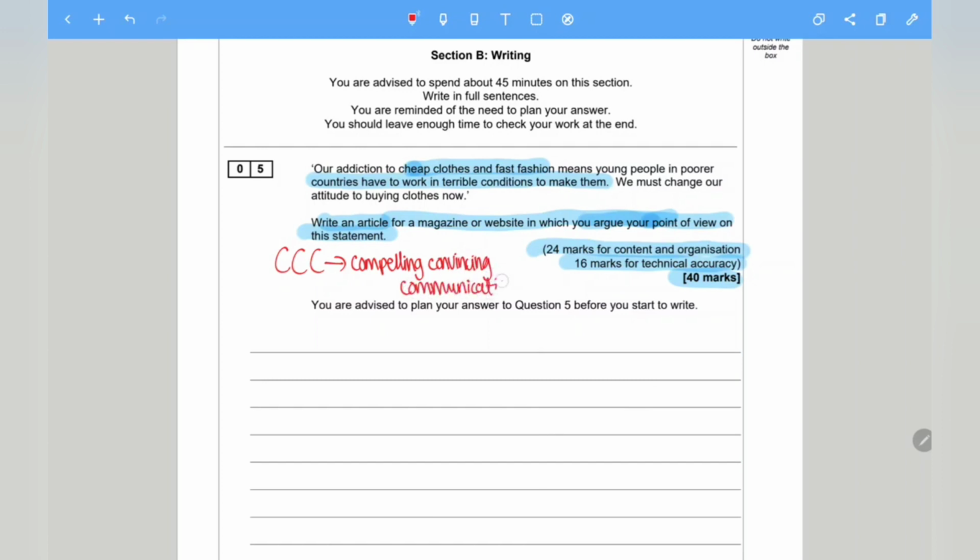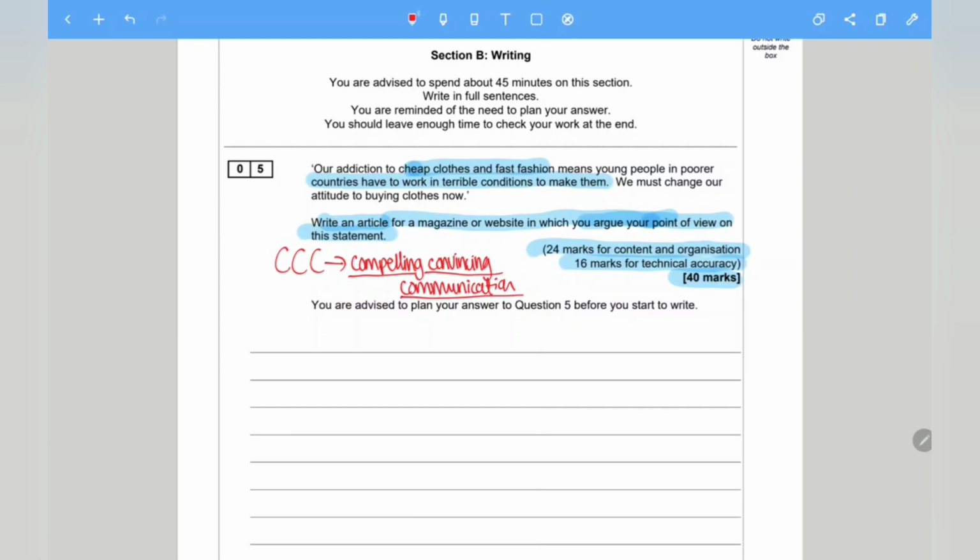So compelling, your answer must be interesting. So when the examiner reads your answer, it has to sound interesting. Secondly, it has to be convincing. So when the examiner reads your answer, it should sound believable, it should sound persuasive. And lastly, your communication needs to be clear. Okay, so there needs to be clarity with your answer. So that's something that you need to remember.